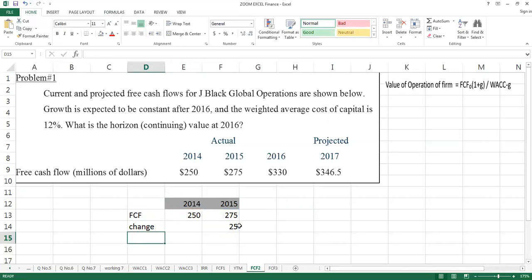If you convert this difference into a percentage, I take 25 divided by the base year, 250. It comes to 0.1, or roughly you can say the change is 10%.